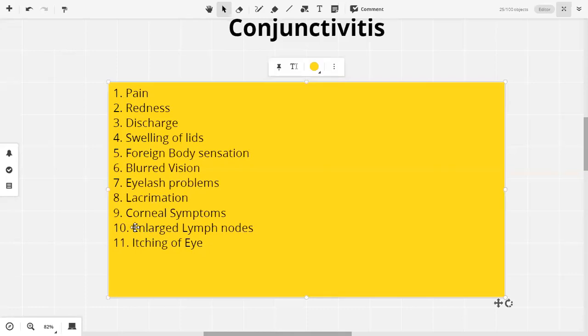So summary being that some of the viral conjunctivitis, they can present with inflammation in other parts of the body. And as a symptom and also as a sign of that inflammation, the patient can present with enlarged lymph nodes or गिल्टी. Okay. Now, the last symptom in our list is itching of the eye. Itching signifies the release of histamine. अब histamine कैसे release होती है? Can someone tell? Mast cells. Mast cells, exactly. Mast cells पूरा reaction एक चलता है.